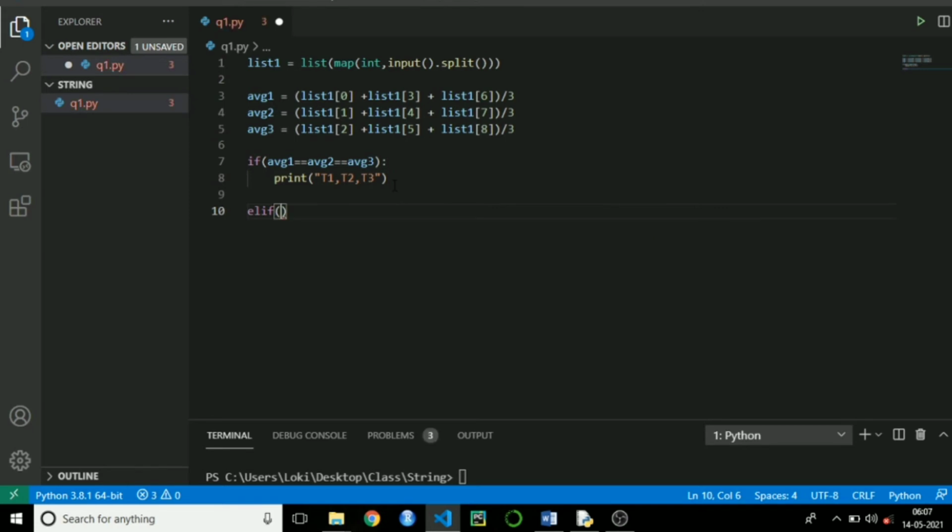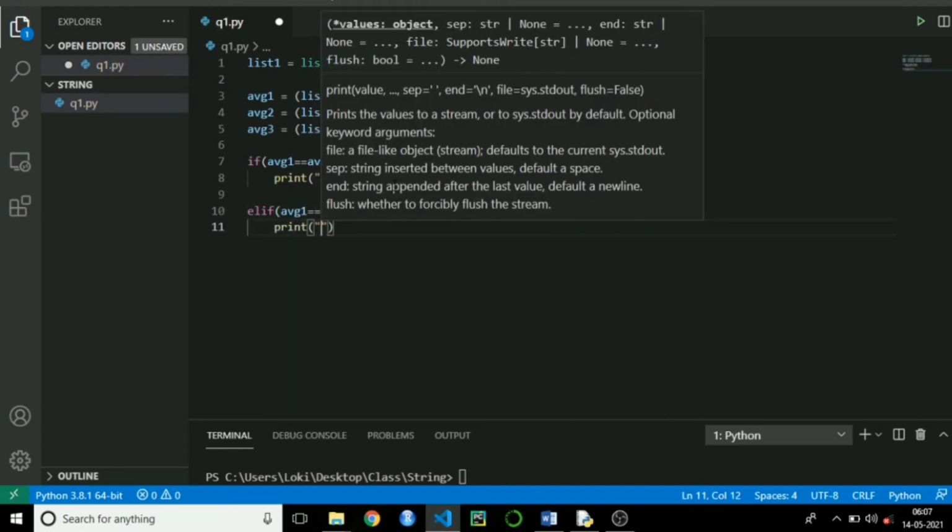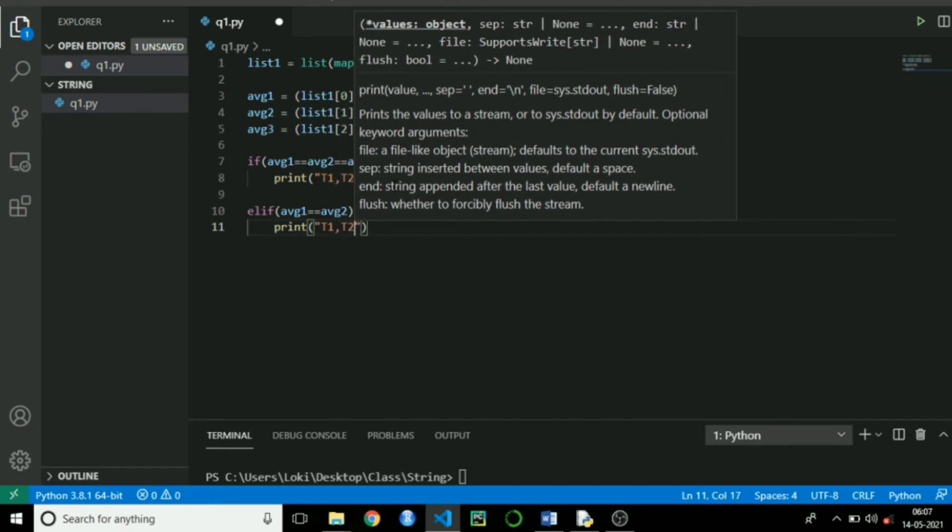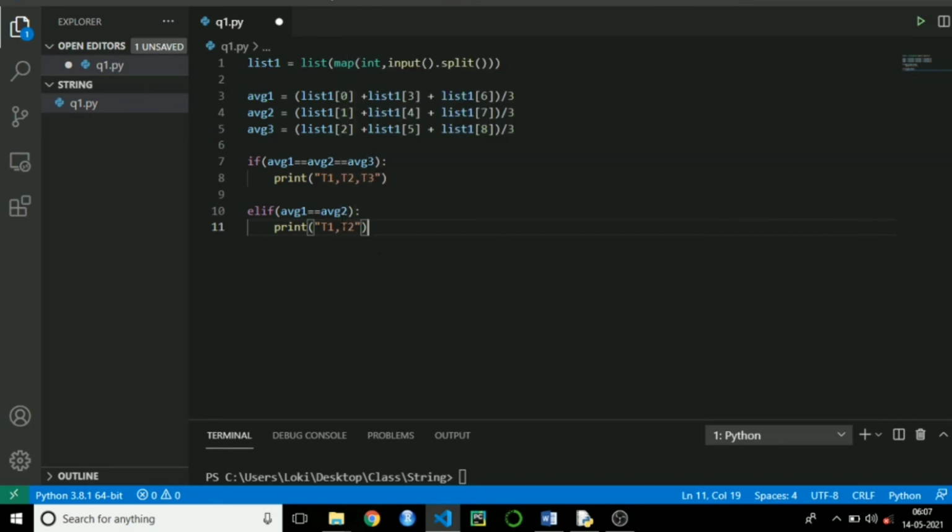If condition is over, after if condition I need to give else if condition. Else if average 1 equal to average 2, then print T1 comma T2. If average of first trainee and second trainee are equal, then print T1 and T2. I will copy this and paste it here.